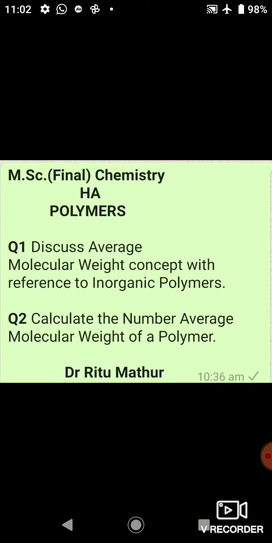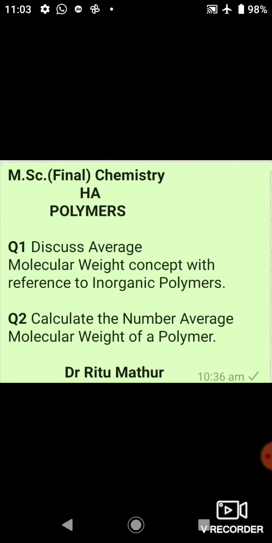Now, we can say that we have to take the average of molecular weight of all the polymeric chains. So, a polymer sample can therefore be thought of as a mixture of molecules of the same chemical structure but of different molecular weights. Now, in this case, the molecular weight of polymer is expressed only statistically and shown as some average of the molecular weight contributed by the individual molecules that make the sample.